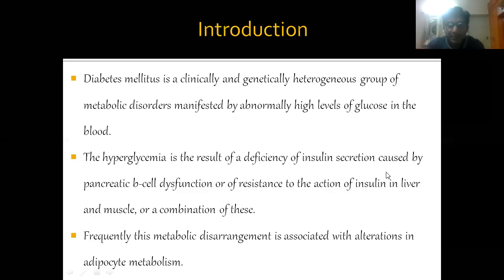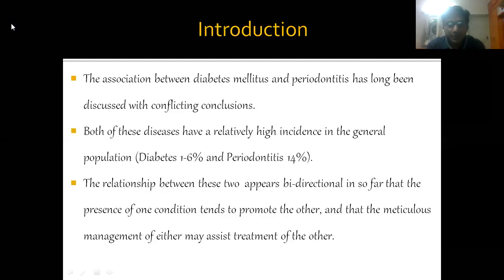of islet of Langerhans present in the pancreas. How will you classify diabetes? Basically, diabetes is classified into three main types. Type 1 diabetes, that is insulin dependent diabetes. Type 2 diabetes, non-insulin dependent diabetes. And there is an association between diabetes mellitus and periodontal disease.